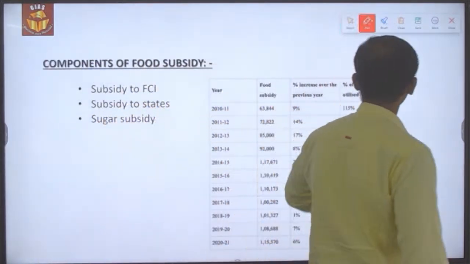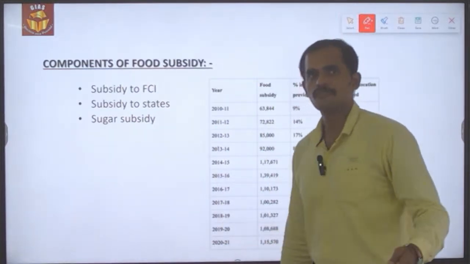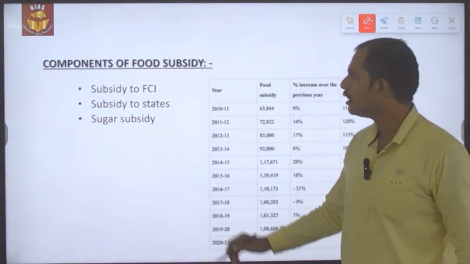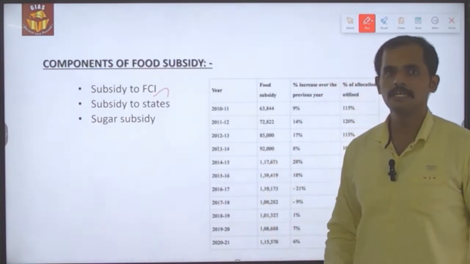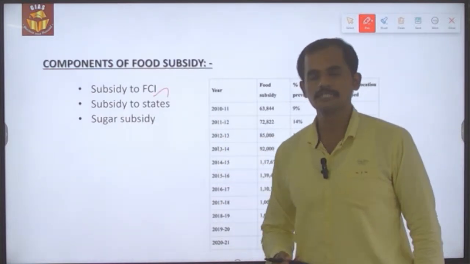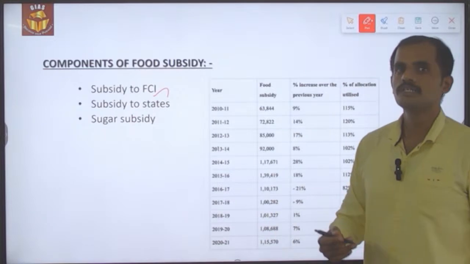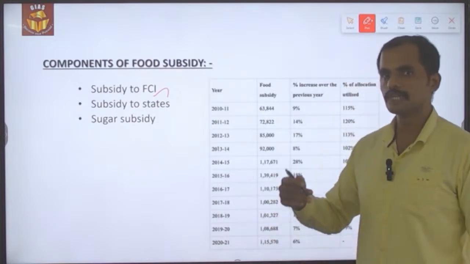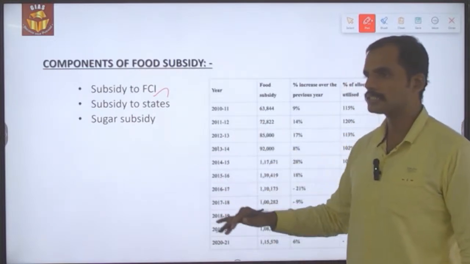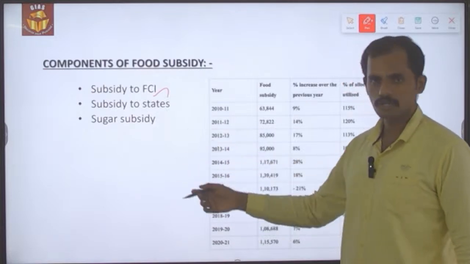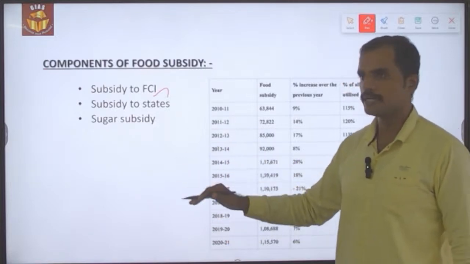So what are the different types or components of food subsidy that prevail in India? First is subsidy to FCI. It is the Food Corporation of India that is responsible for procurement, storage, transportation, as well as distribution of food grains across states, so that their cost will be subsidized by the government.